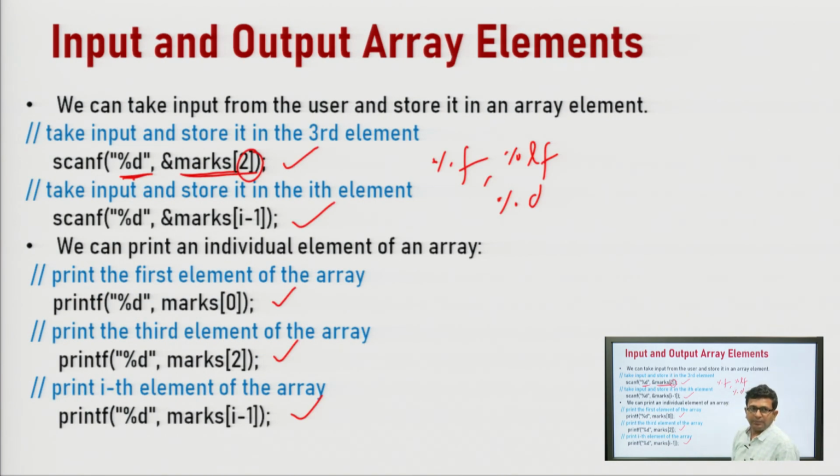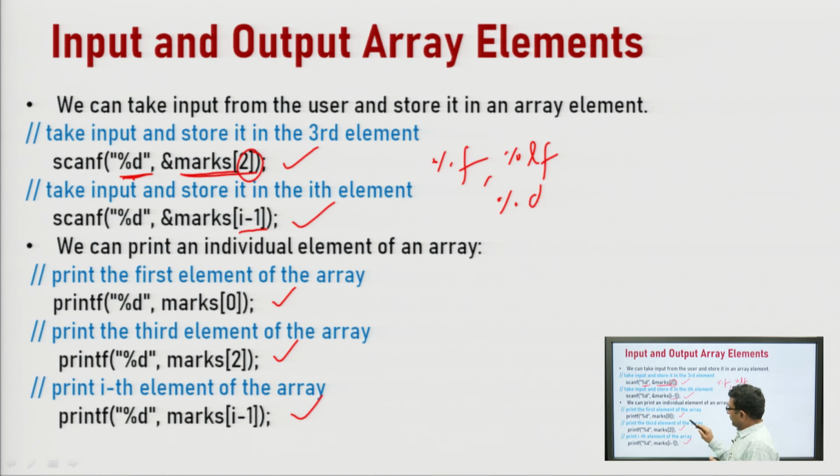This is how we provide the parameters to the scanf function. Just see here, the format specifier is percent d, and we have provided the address of the third element, that is, the index of the third element, 2. Similarly, if we want to take input and store it in the ith element, the index will be i minus 1, and we call scanf to populate the i minus 1th index value.